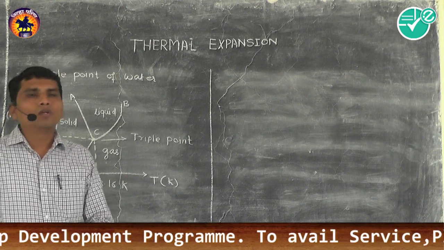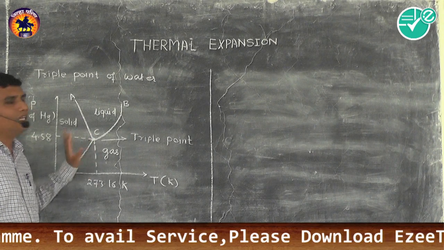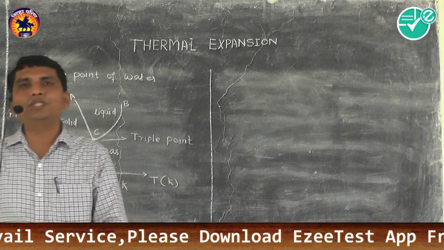Now what is the pressure at the triple point and what is the temperature at the triple point? These two points you have to remember.